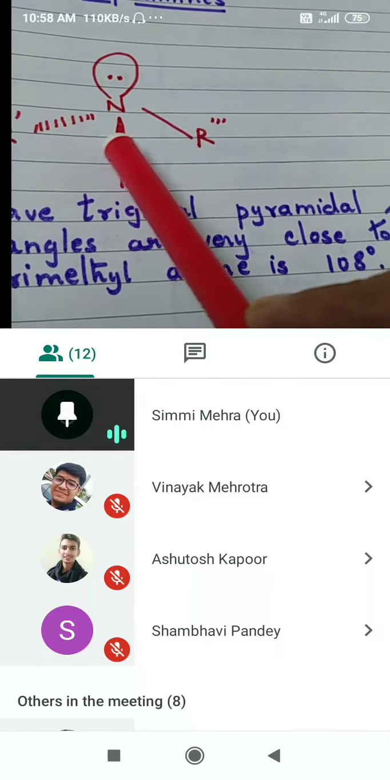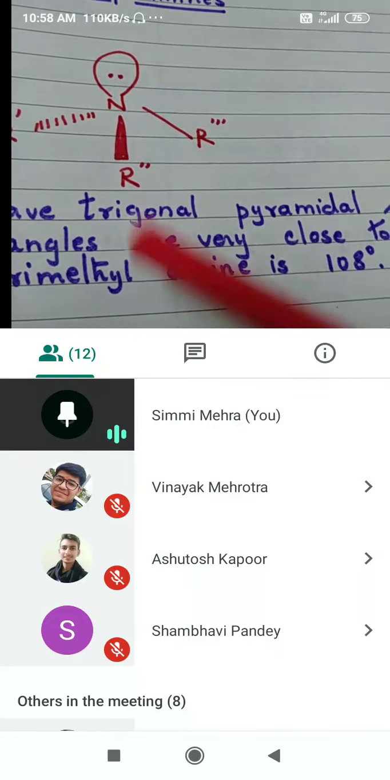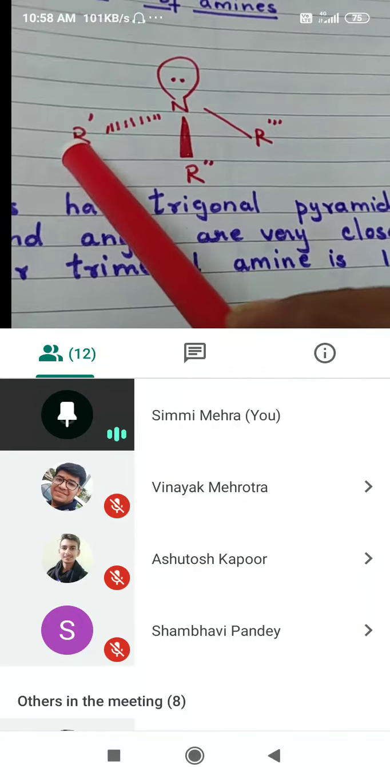But in ammonia it is 107 and here it is 108. Why is it like that? Why is it more than 107? It is because of the alkyl group.